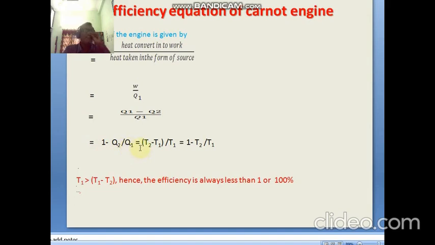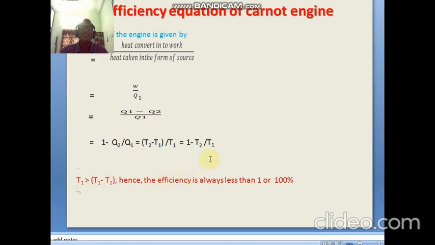Similarly, if we consider it in terms of absolute temperature, then the value is T1 minus T2 by T1, which equals 1 minus T2 by T1. Here T1 is always greater than T1 minus T2, because T1 minus T2 means some amount of value in T1 is decreasing, therefore T1 is greater.